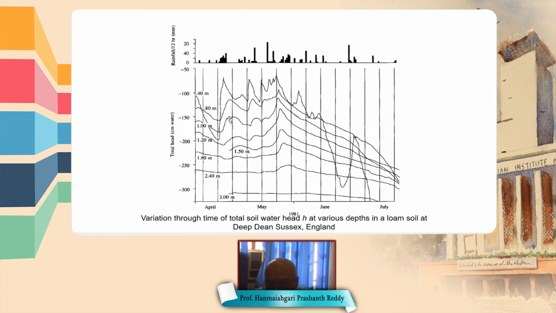And you can see that at certain locations, like here, the head at minus 0.40 is less than the head at minus 0.80. So at these times, what is happening? Water is flowing in the upward direction to meet the evaporation and evapotranspiration losses. So this is about unsaturated flow. Now I'm going to start infiltration.